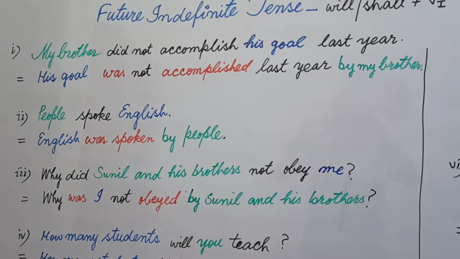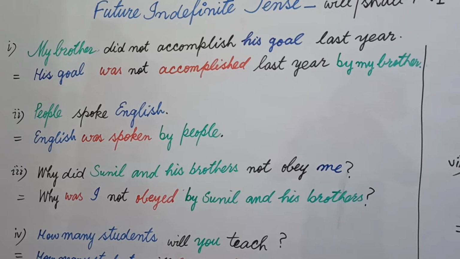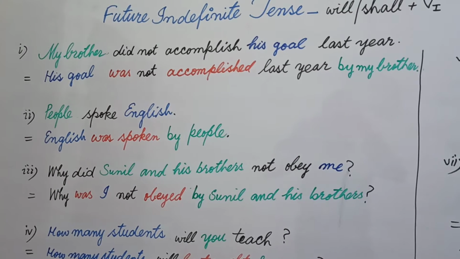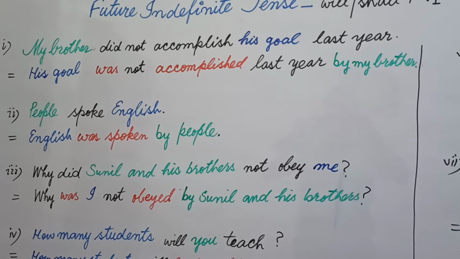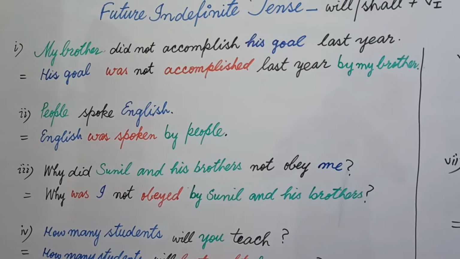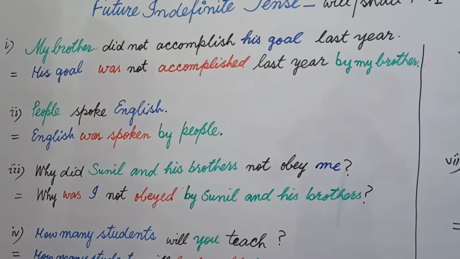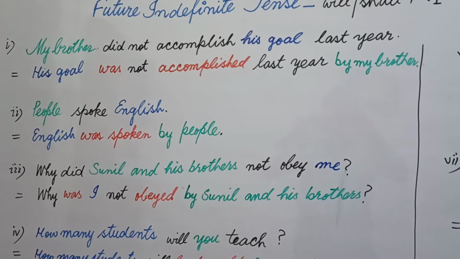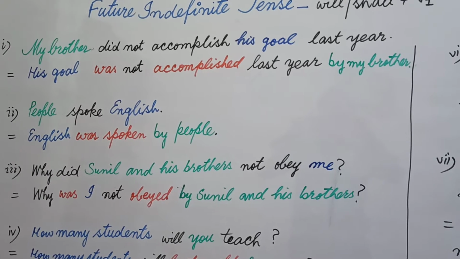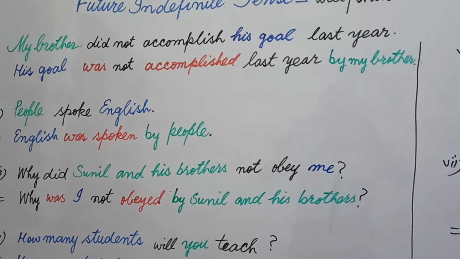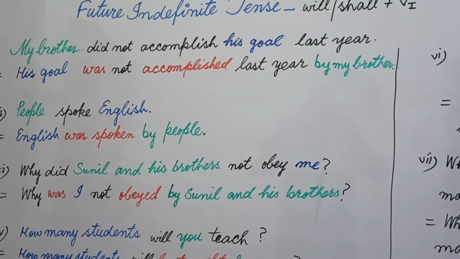And the other method of identifying or picking out the object is you just try to find out first noun or pronoun used after main verb. What is main verb? Accomplish. After accomplish, I search the object and find his. His is neither pronoun nor noun here, and I got goal.